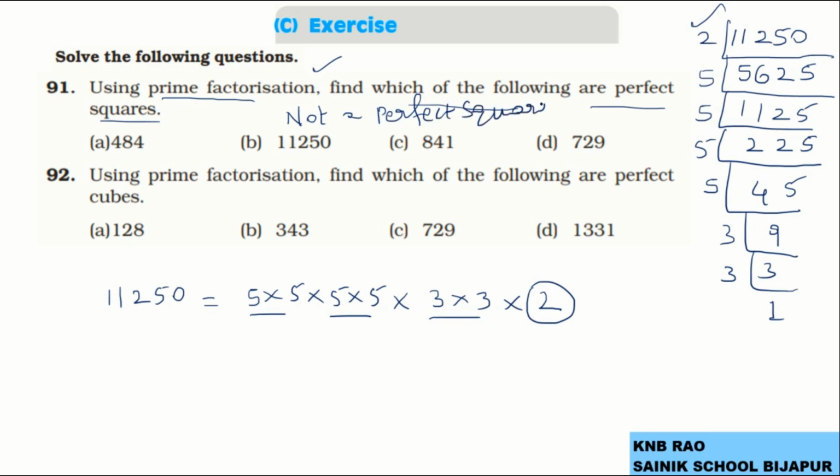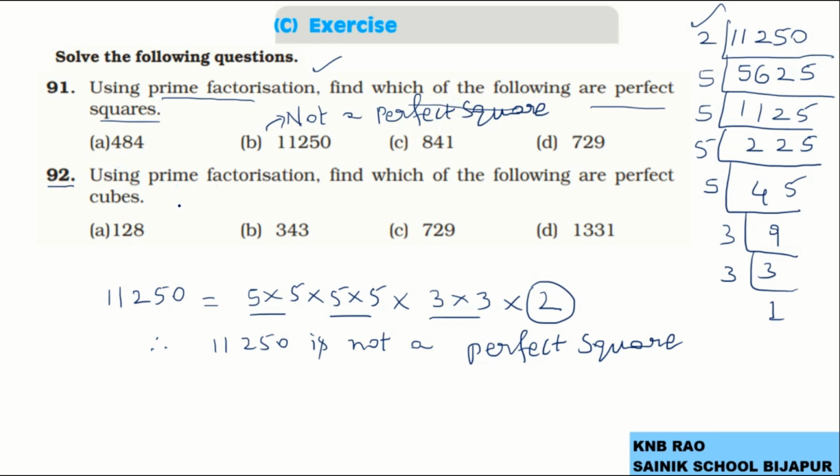So this is how we do prime factorization and identify. Therefore here 11,250 is not a perfect square. Then, students, similarly we can go for solving question number 92 also.